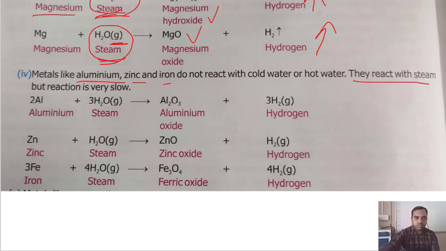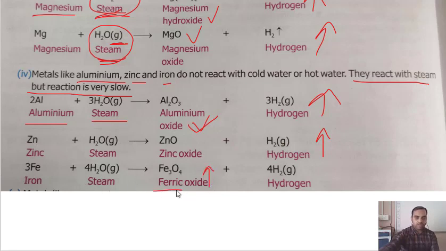They react with steam, but the reaction is very slow. So when aluminium reacts with steam, they form aluminium oxide. It is a very slow process, and hydrogen gas evolves. When zinc reacts with steam, zinc oxide forms and again hydrogen gas evolves. When iron reacts with steam, ferric oxide forms.